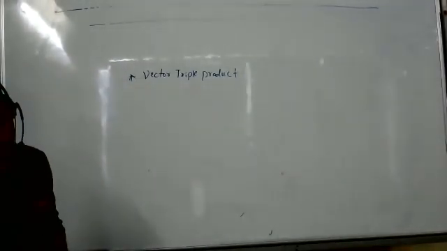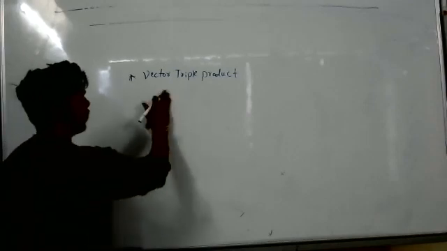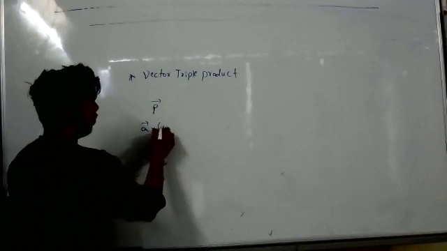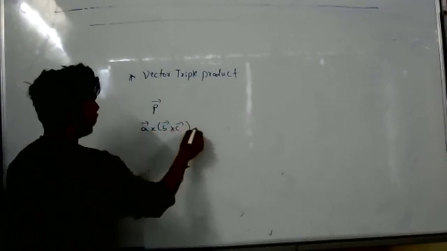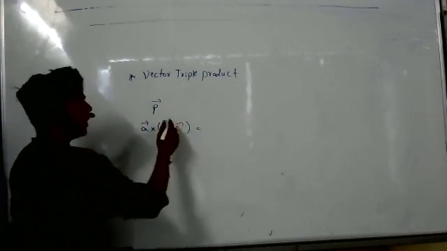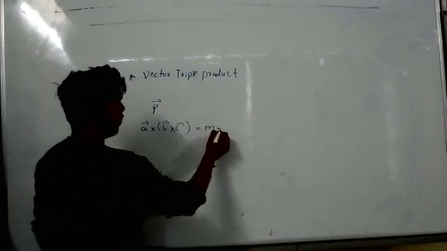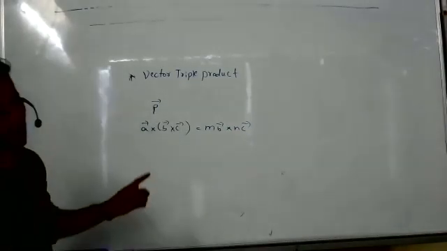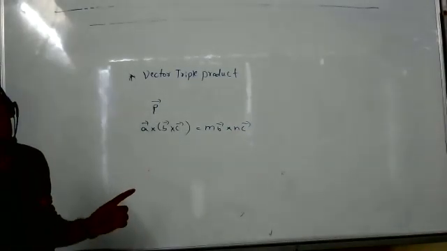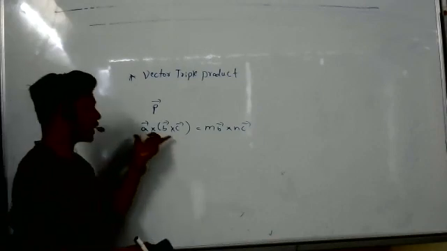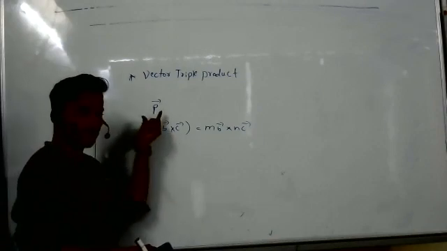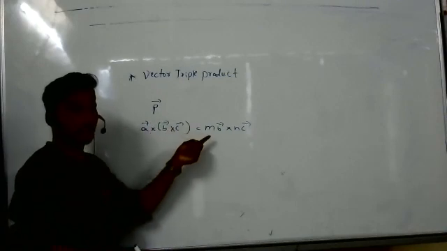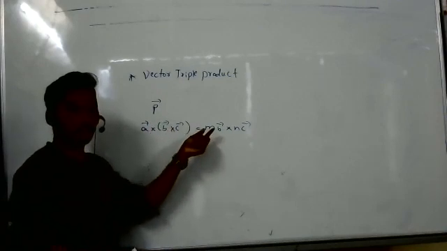Remember only that. When you are doing P bar, I have taken P bar as A bar cross B bar cross C bar. So what will happen? This is equal to M B bar cross N C bar. Here M and N are both unit vectors. So this resultant you will get is the P vector, which is M B bar cross N C bar.